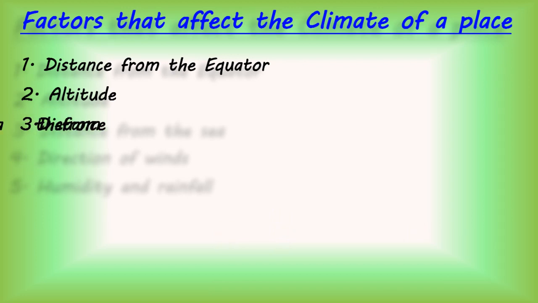Now children, say, what is the third factor that affects the climate of a place? Distance from the sea. Children, always remember that when we talk about altitude, we talk about the height of the place, and we always measure altitude from the sea level. But when we talk about the distance from the sea, we are talking about how far that particular place is from the sea.